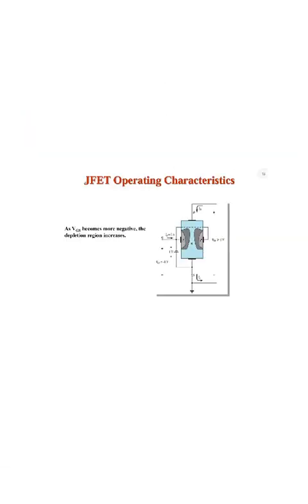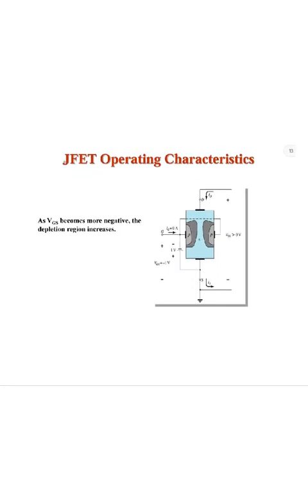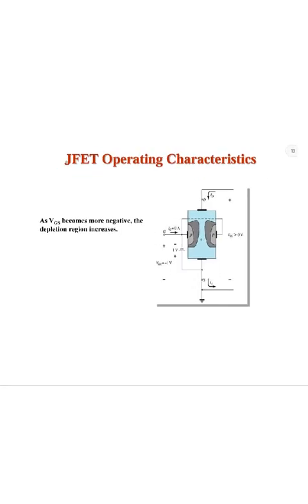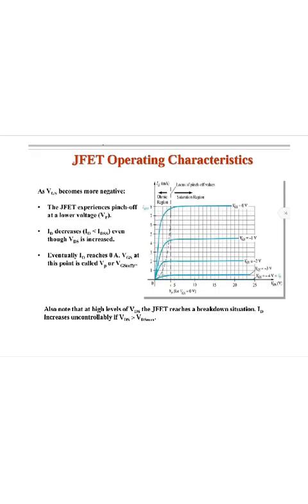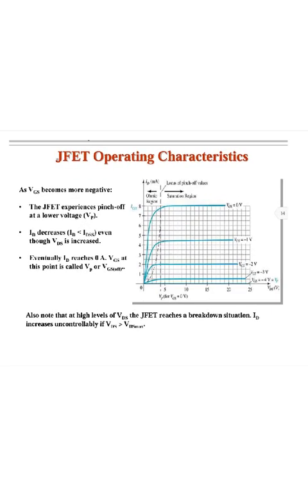Next, JFET operation characteristics. Let us discuss the characteristics now. When VGS becomes more negative, the depletion region will also increase. So the JFET experiences pinch-off at a lower voltage, VP.